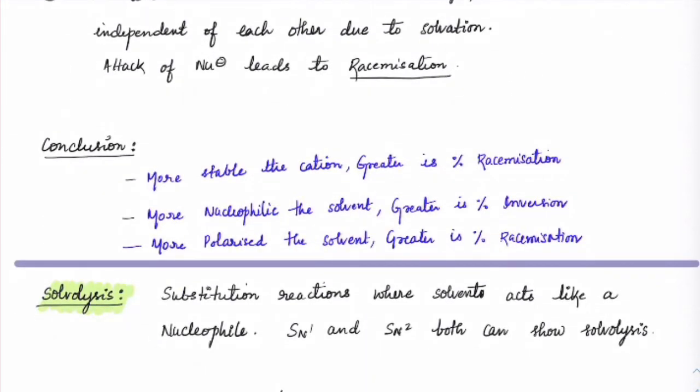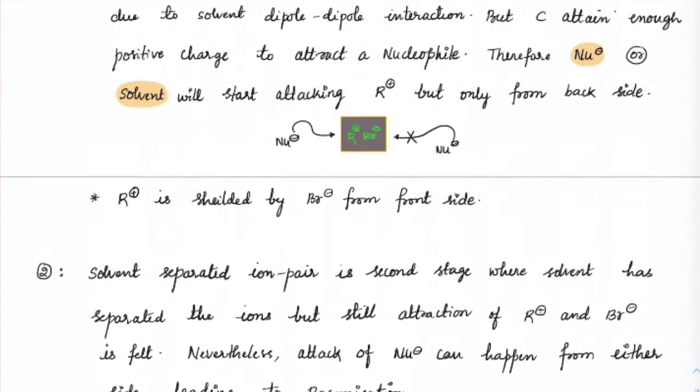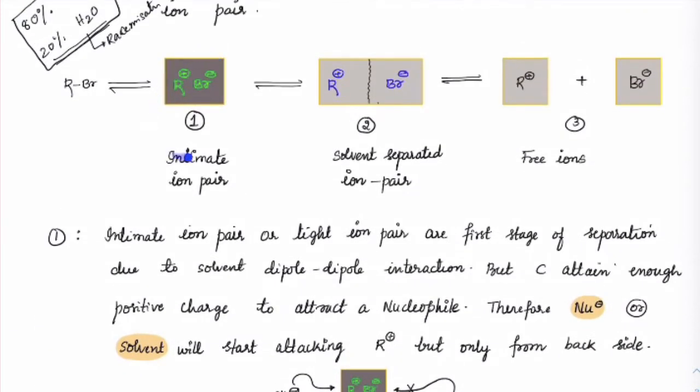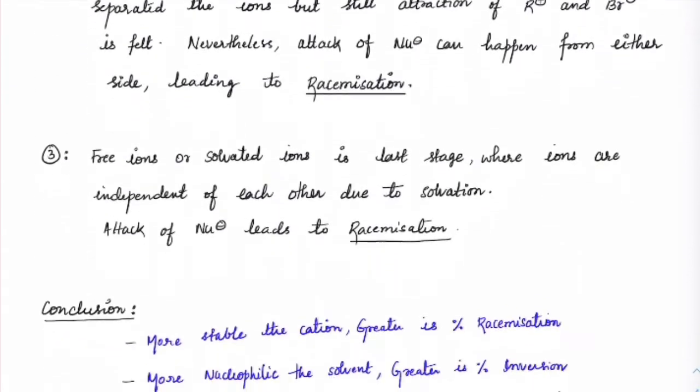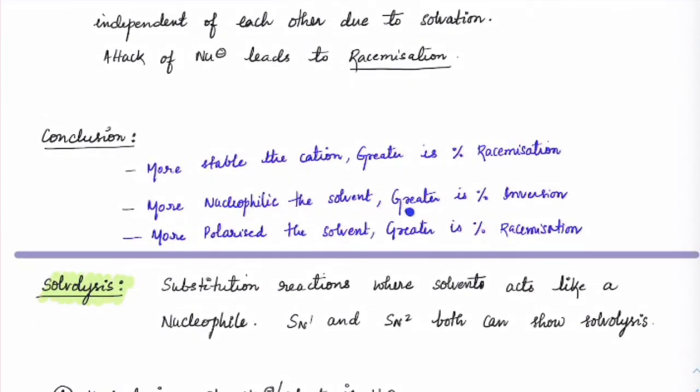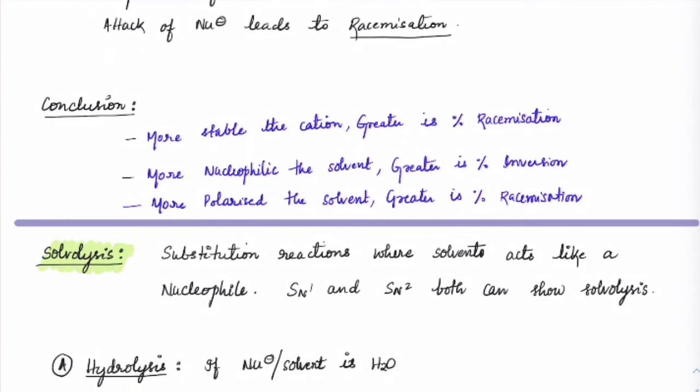Based on that, I gave you three important conclusions. One, the more stable the cation, if it is more stable, then instead of spending any time on the intimate ion pair, it would rapidly move towards the solvent separated phase, which means the time spent here would be less, which increases the chances of racemization. Second, the more nucleophilic the solvent, the greater is its inversion. More nucleophilic in a sense that if the solvent is highly polar, it would have more nucleophilic nature. These two statements are related to one another. The third statement is completely independent.